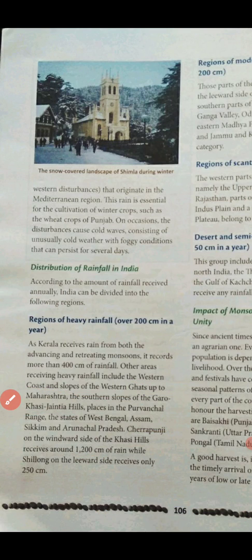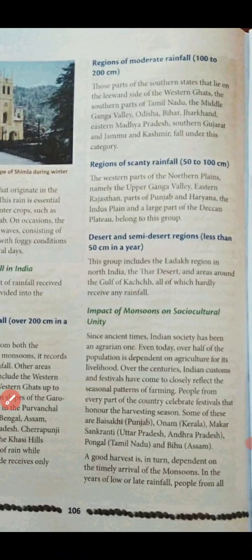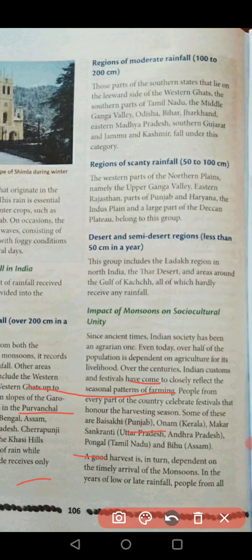Next are the regions of moderate rainfall, which get rainfall from 100 to 200 centimeter. These are the parts of southern states that lie on the leeward side of the Western Ghat, that's why they get less rainfall.